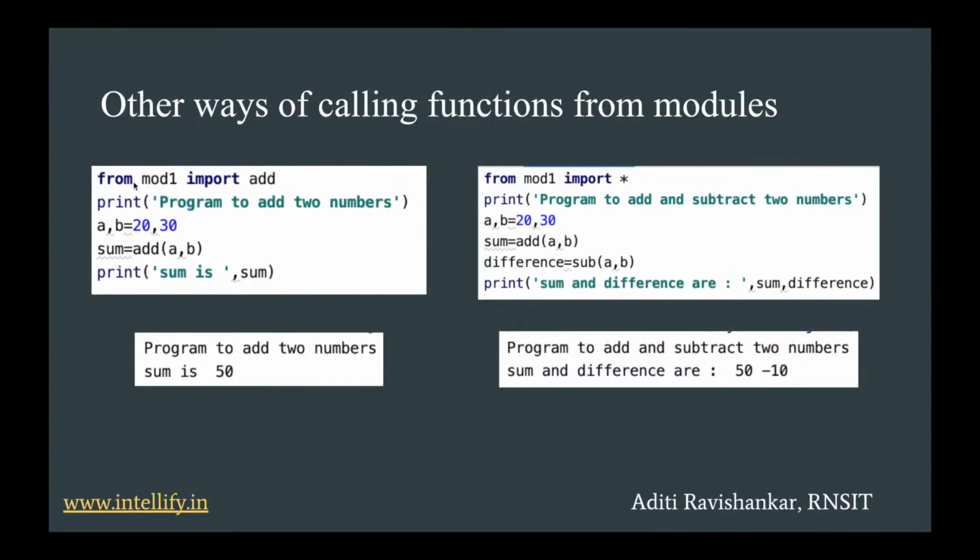Now suppose you import the module or the function in this manner. You don't have to precede this function call with the name of the module. You can simply say sum equals add of A comma B. You can simply use the function name directly. You don't need to say mod1 dot add of A comma B. You can simply say this. And then you'll be printing the sum. So you can see sum is 50.